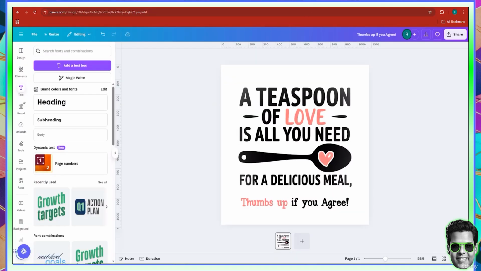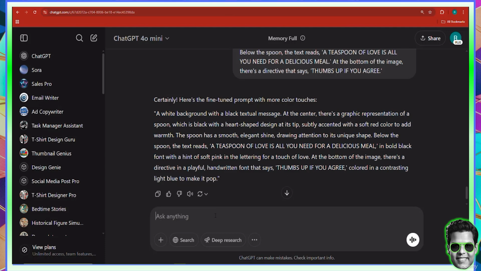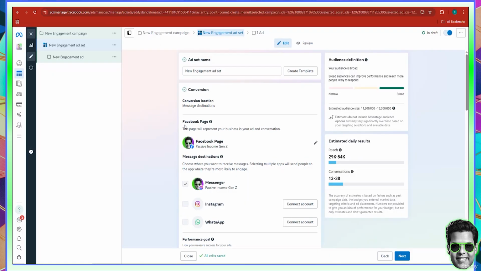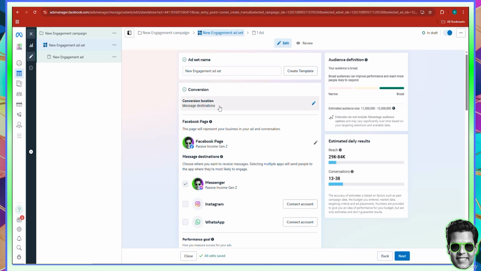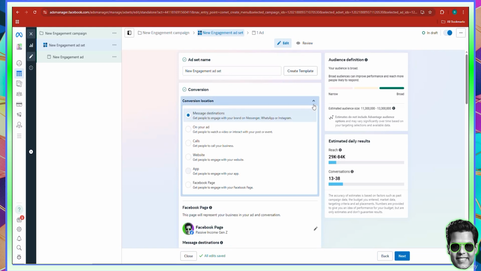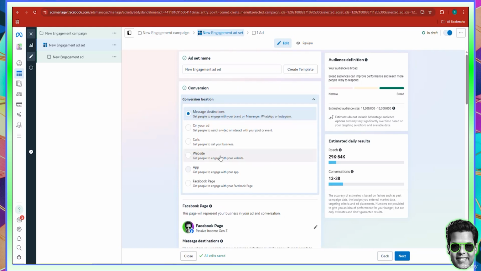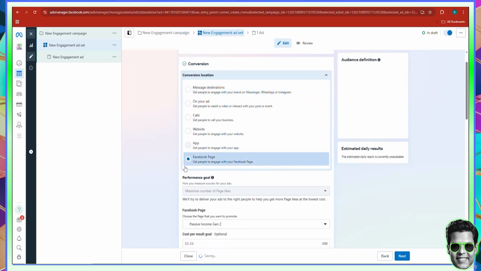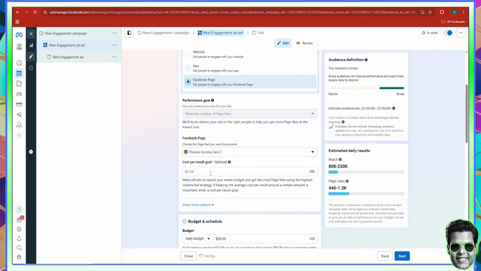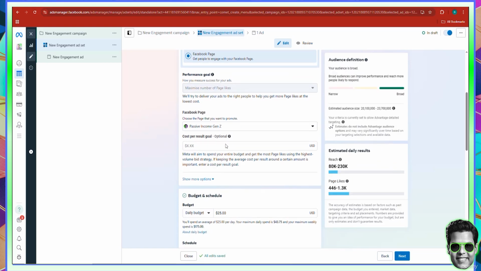That's it. So for instance, for the text for the creative, you can say, write the ad copy for Facebook based on the creative. That's it. And here in terms of Facebook, you choose the page which you want to advertise. Here there's messenger, conversion, locations, message destinations. I can literally click this, the Facebook page, to get people to engage with your Facebook page. So you should choose this one instead. We don't really want any messages. And then here you can choose the cost per result, which I don't recommend.